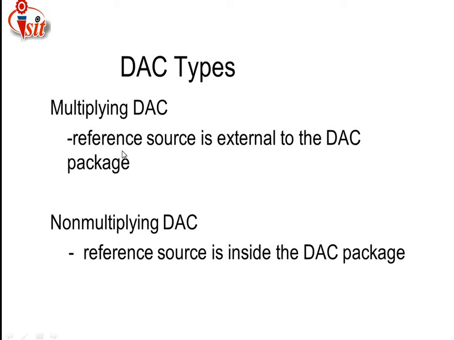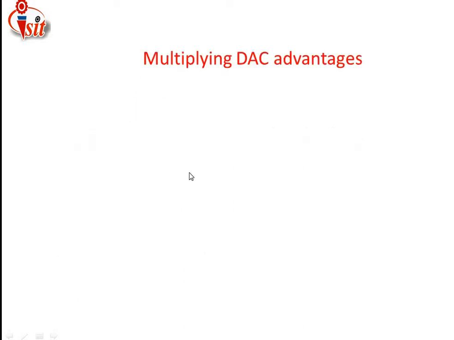In multiplying, the reference source is external to the DAC package. That means whatever reference voltage we are applying, just as I have shown you, a plus 5 volt reference voltage, should be external in the multiplying DAC, and for the non-multiplying DAC, that reference voltage is inside the DAC package.